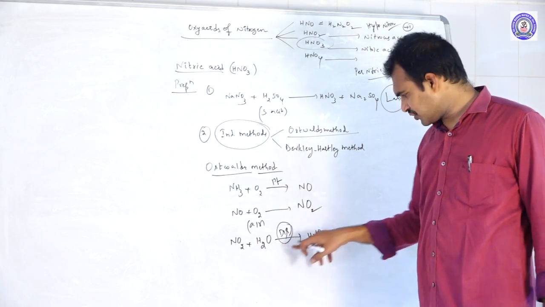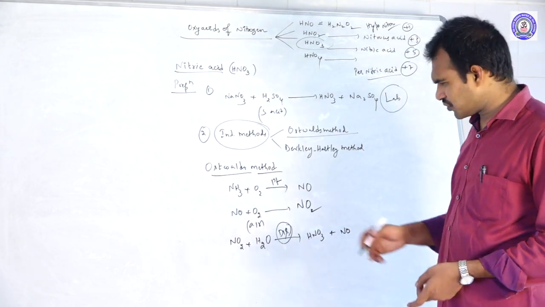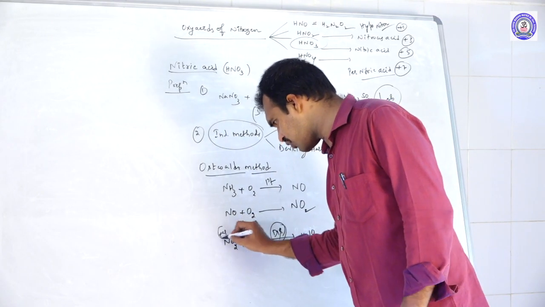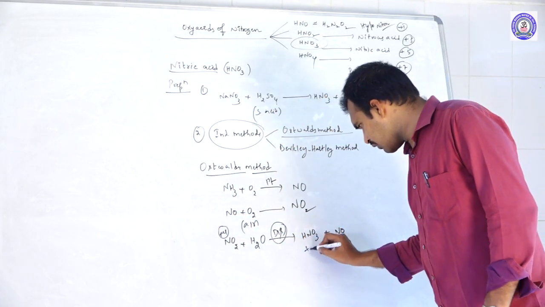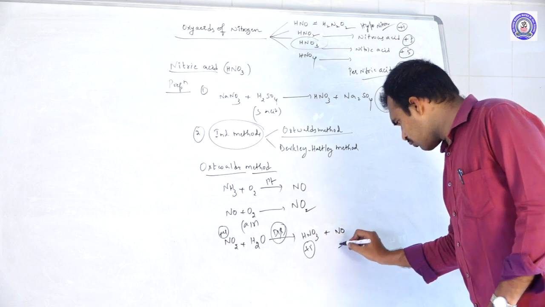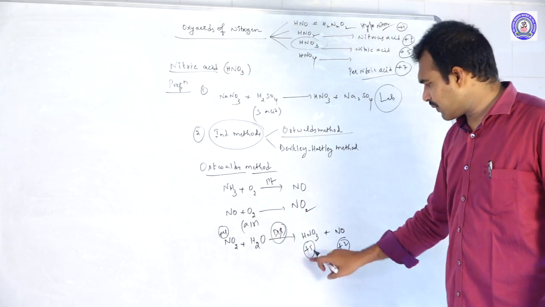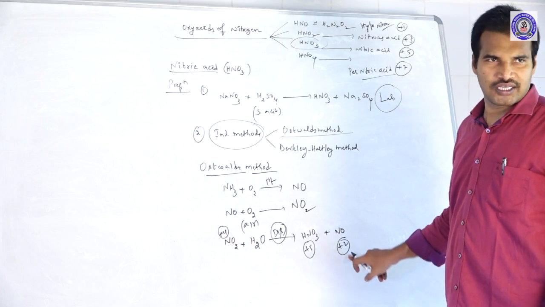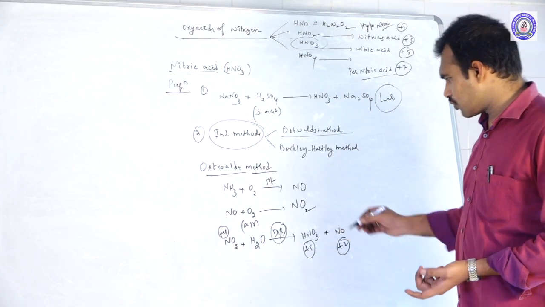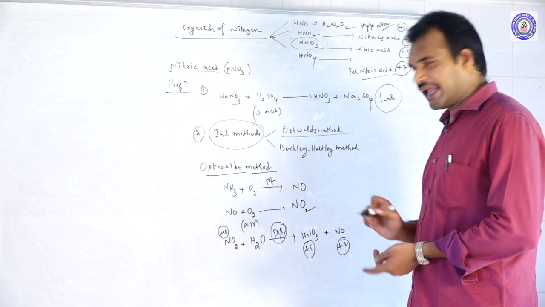How can you say it's a disproportionation reaction? In NO2, what is the oxidation state? +4. In HNO3, +5. In NO, +2. So the intermediate +4 is giving +5 and +2, so it is undergoing disproportionation. We are getting HNO3 and NO.